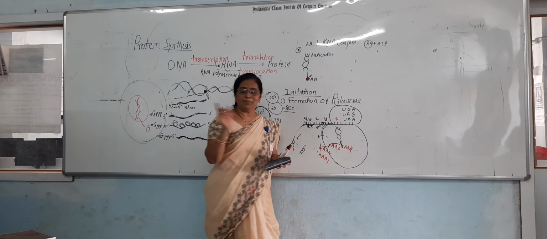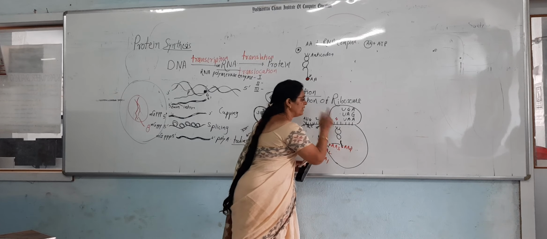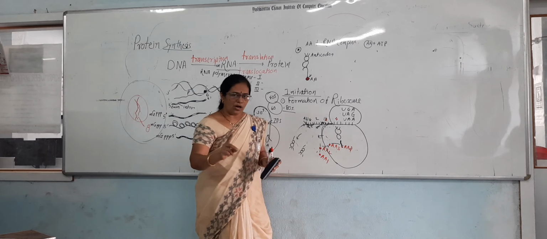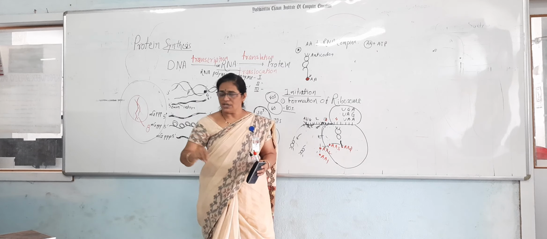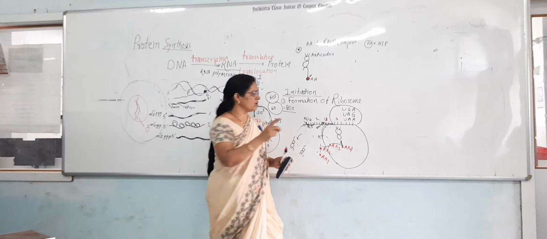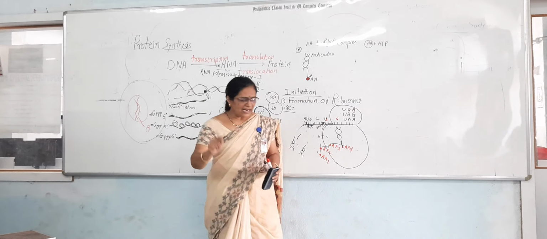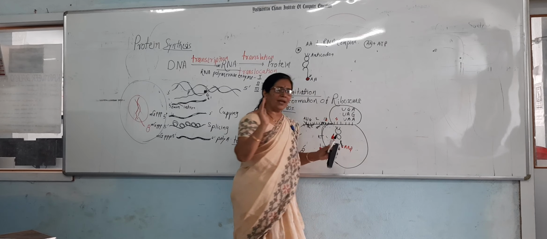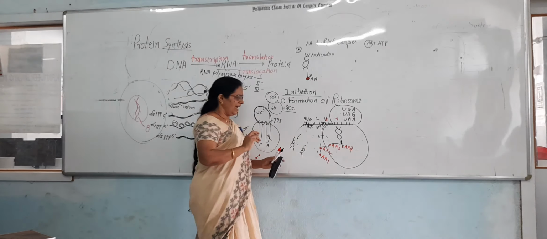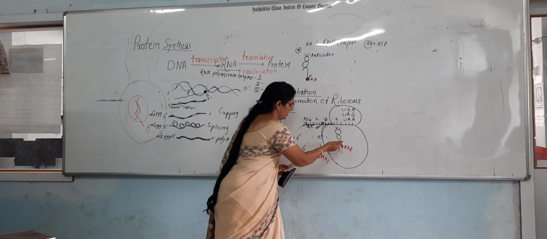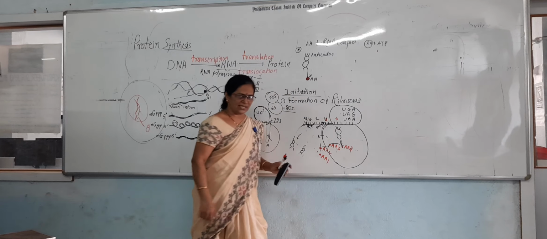No tRNA complex enters into that site, because the codons are the last codons. Codons are the nonsense codons, meaning they do not code for any amino acid. That's why this site remains empty. As like this, here the protein is synthesized having AA1, AA2, AA3, AA4 amino acids.